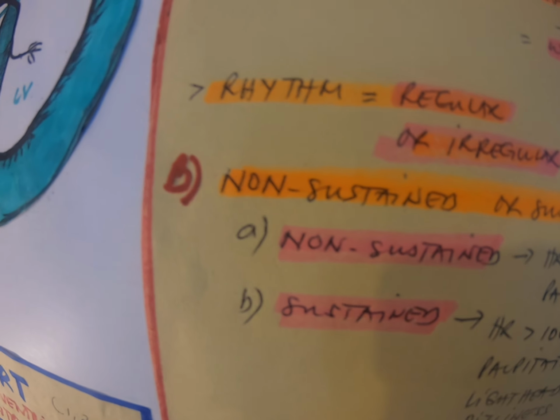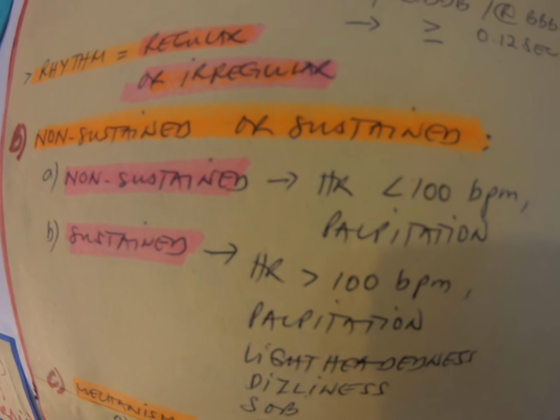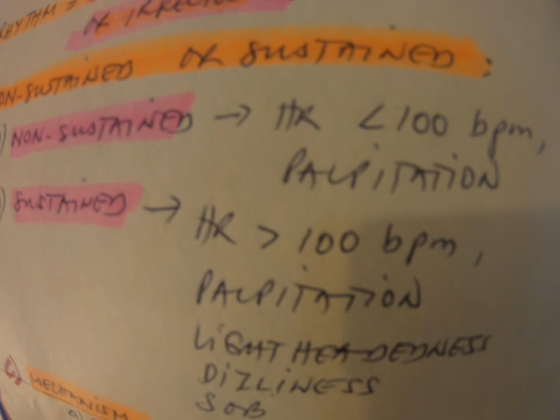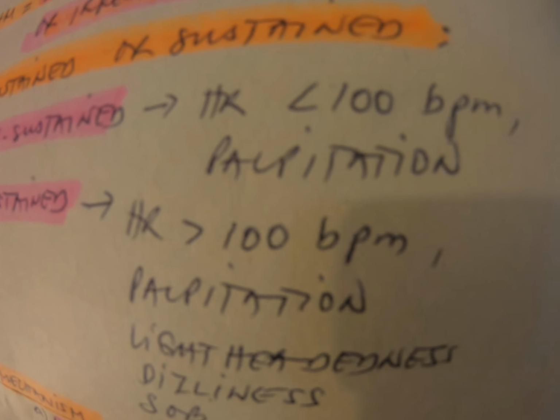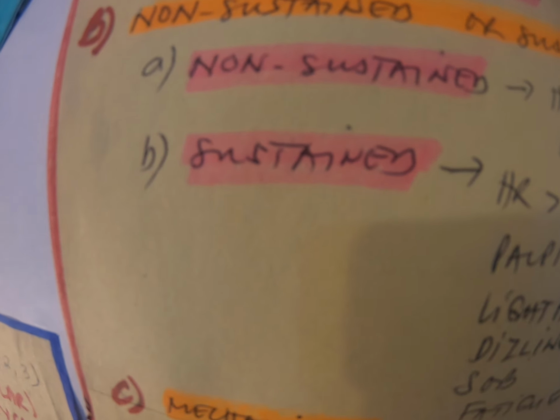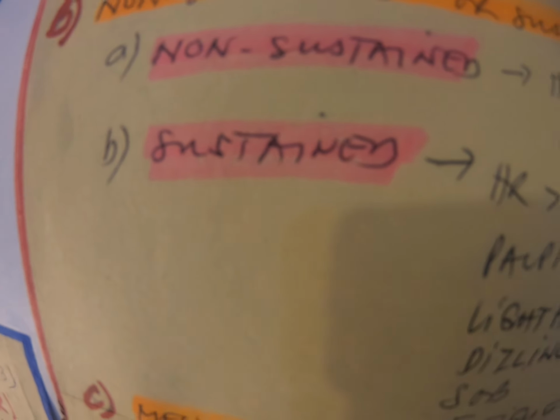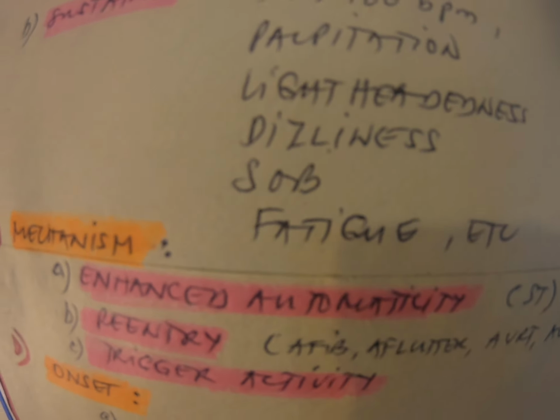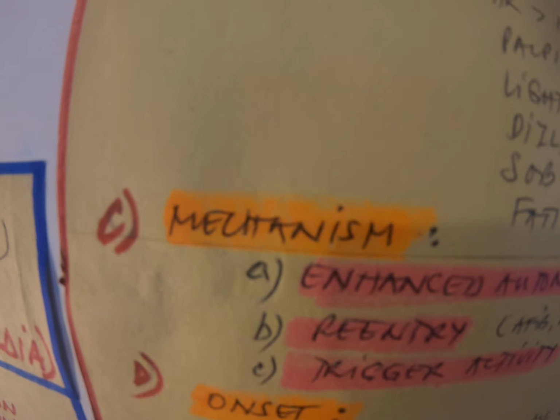It could be non-sustained, wherein the heart rate is less than 100 beats per minute, and there's palpitation. That's a problem, but not a big deal. The big deal is when it becomes sustained. When the heart rate is more than 100 beats per minute, there are symptoms besides palpitation like lightheadedness, dizziness, shortness of breath, and fatigue. The mechanism is the same as in VTAC.